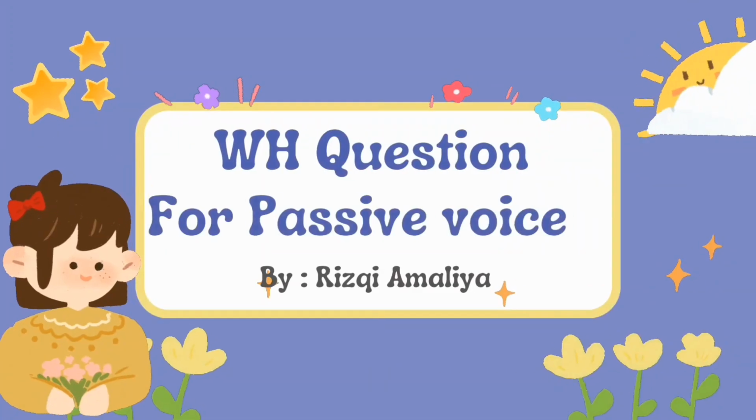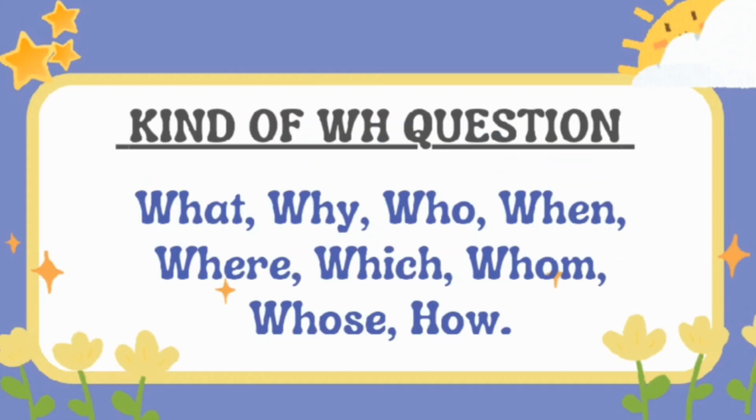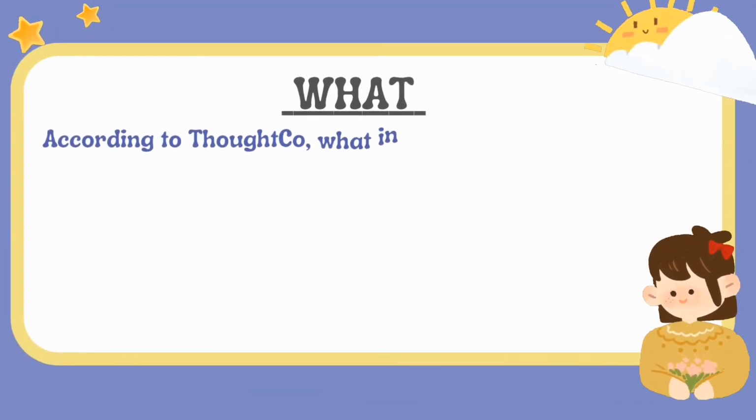And now I want to explain about question forms for passive voice, and let's check it out. There are some kinds of WH questions: what, why, who, when, where, which, whom, whose, and the next is how. Okay, for the first is what.